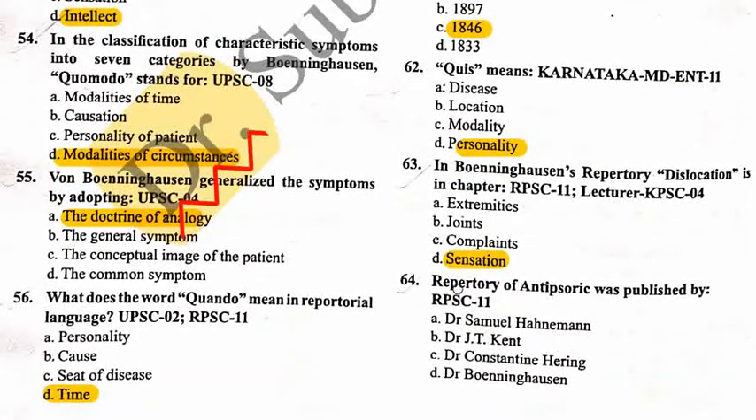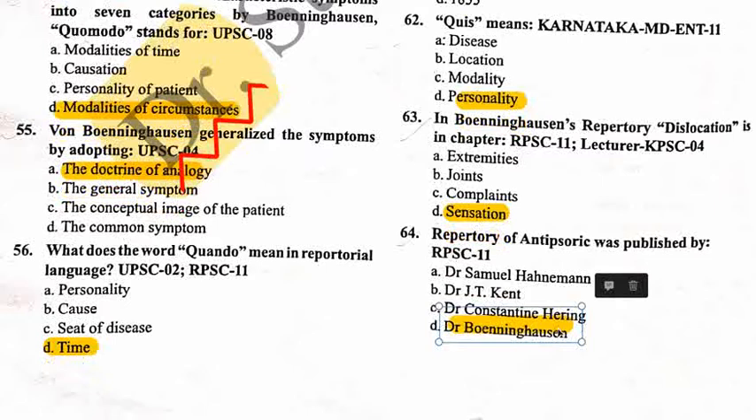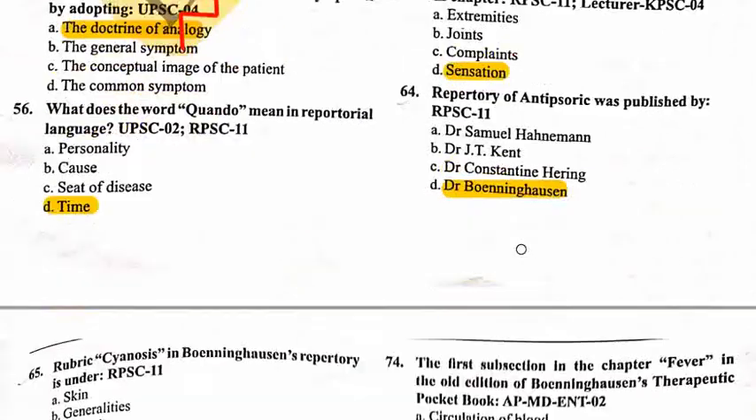In 64, Repertory of Antipsoric was published by option A Dr. Samuel Hahnemann, option B Dr. J.T. Kent, option C Dr. Constantine Hering, option D Bonninghausen. So the correct answer is Dr. Bonninghausen. He published the Repertory of Antipsoric Medicine in 1832, and the preface was written by Dr. Samuel Hahnemann.